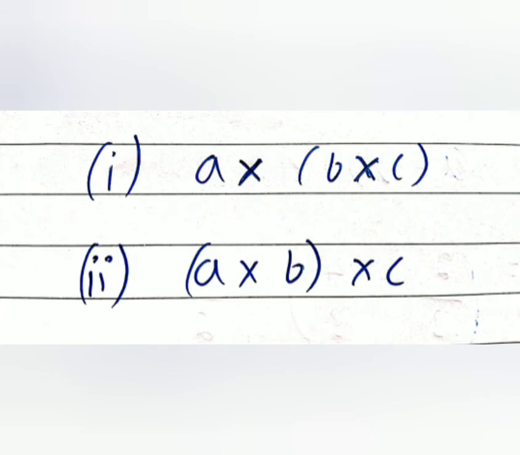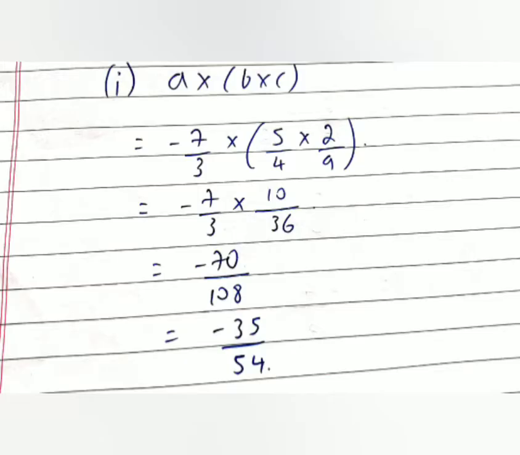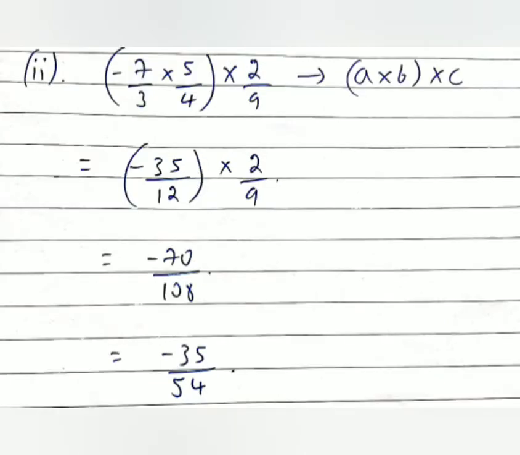One is A into B into C, or one more, A into B into C. That is, first we multiply B into C, then multiply with A, or you can multiply A into B and multiply with C. Either way, if you multiply minus 7 by 3 into 5 by 4 into 2 by 9, we'll get the answer as minus 35 by 54.